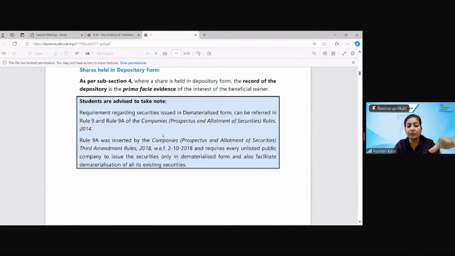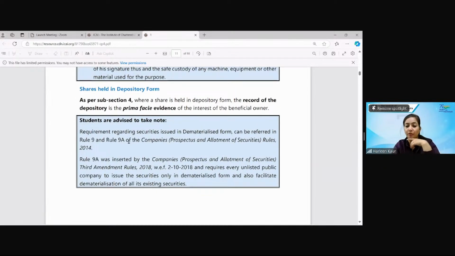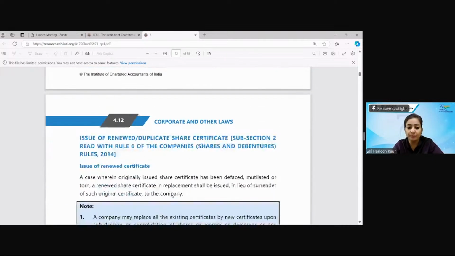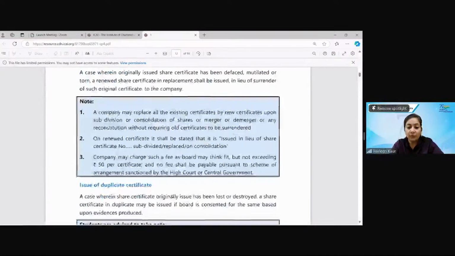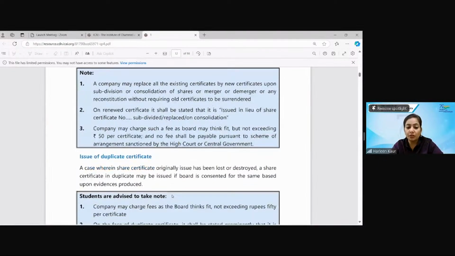So this is the share certificate that we have just taken up. I told you about Rule 9A, that it is a record of the depository, which maintains the shares held in depository form. Now the shares are issued in DEMAT form, and all the records of the depository are prima facie evidence. This rule is given with reference to the chapter on prospectus and allotment of securities. It is clearly written that with effect from 2nd October 2018, every listed public company and unlisted public company shall facilitate securities only in dematerialized form.